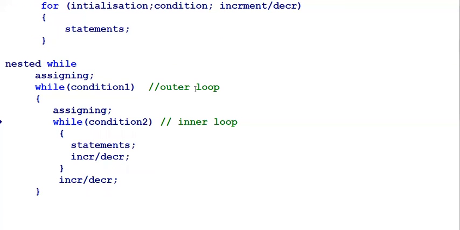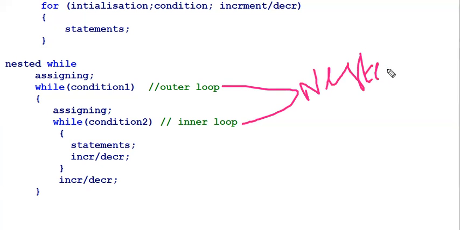In the next video, we are learning arrays. So these are the two loops, and both are called nested. The combination of inner loop and outer loop is called nested loops. So here a nested while is there. Similarly, the same thing applies to for loop.